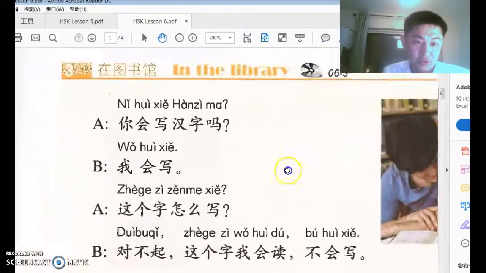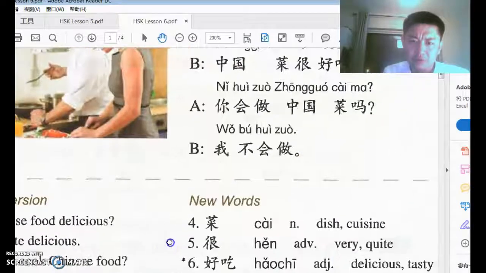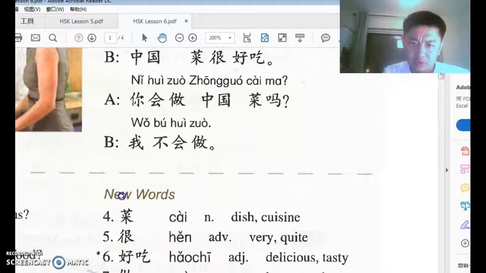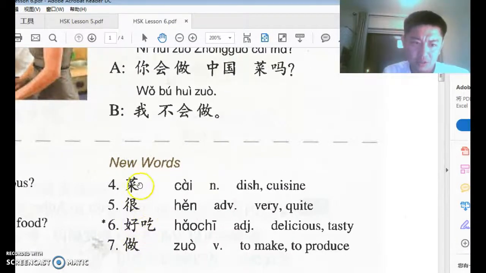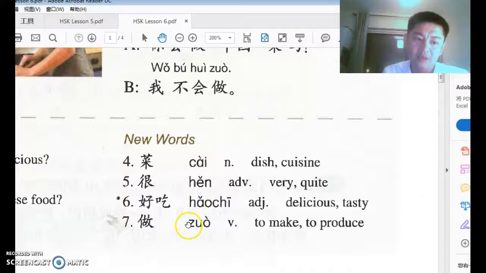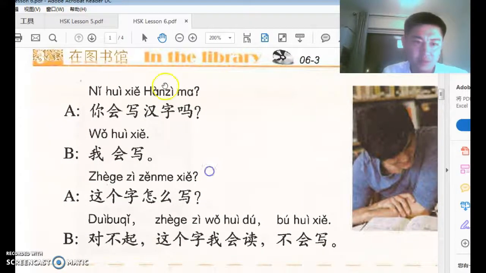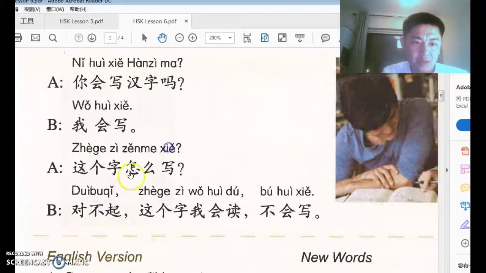Alright? So that's pretty much it. Not many Chinese grammar points. A couple of new words that are very useful. 好吃, 菜, 做, 很 is also very important. 你好吗, 我很好, that's the same 很. And a couple of grammar points in conversation number 3: this 这, this, and 个字, this one Chinese character.